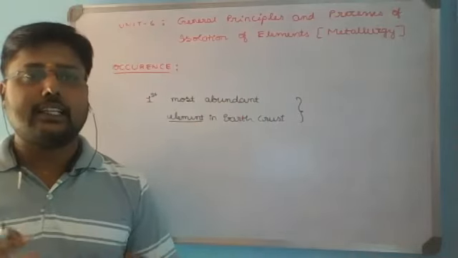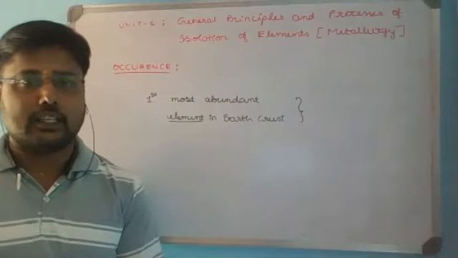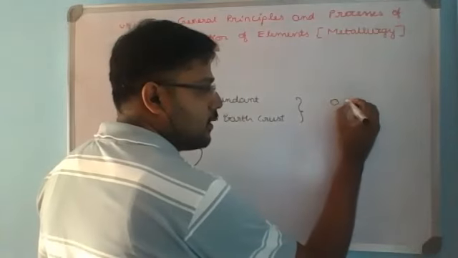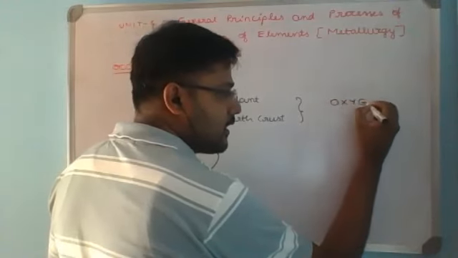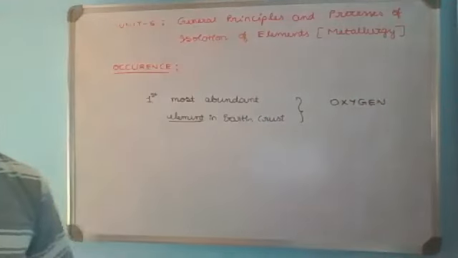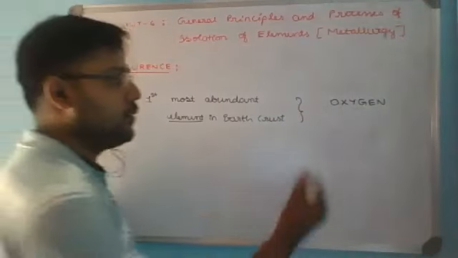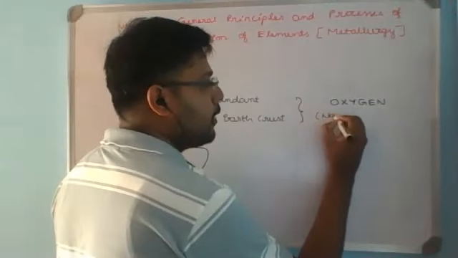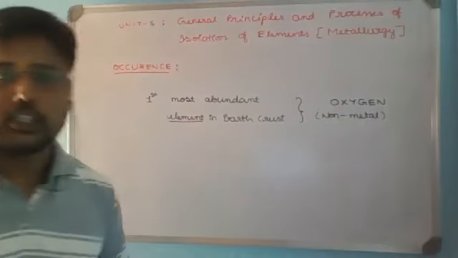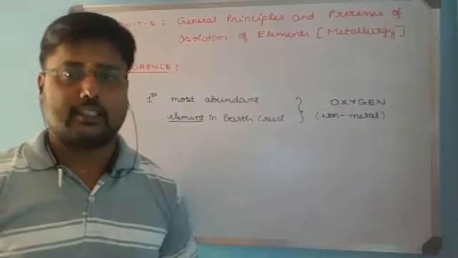Which is present in the most abundant form with respect to mass composition in the earth crust? Hope everyone knows this, it is oxygen. Oxygen is the most abundant element in the earth crust. We know that oxygen is a non-metal. The most abundant element in the earth crust is a non-metal, that is oxygen.